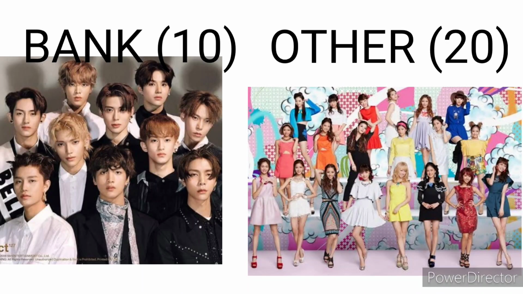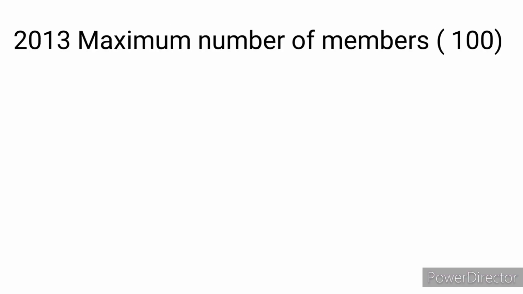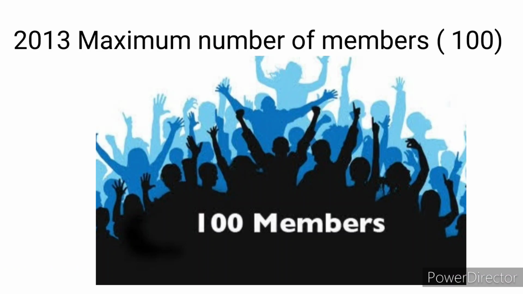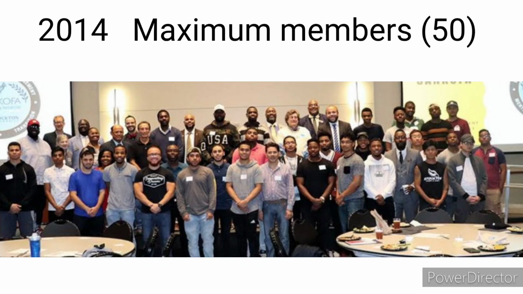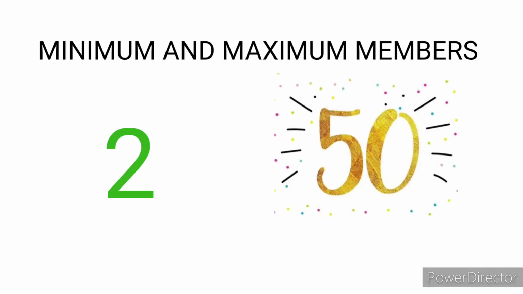As per 2013, what is the maximum number of members? If the question specifically comes, you should write the answer is 100. As per 2014, what is the maximum number of members? The answer is 50. If the question asks what is the minimum and maximum number of members in the partnership firm, generally you should write it is 2 to 50. Minimum 2, maximum 50. And the Partnership Act is 1932.